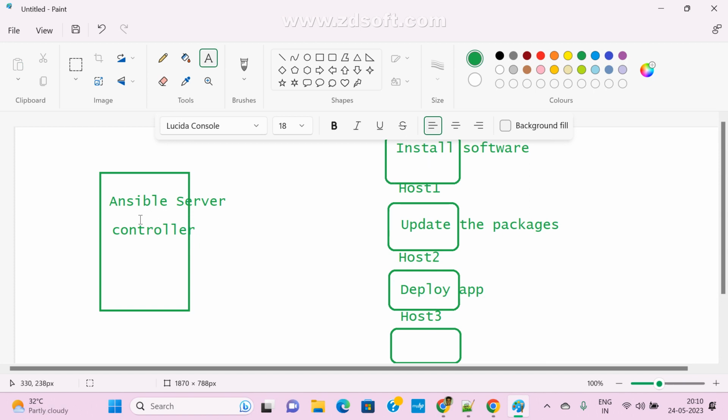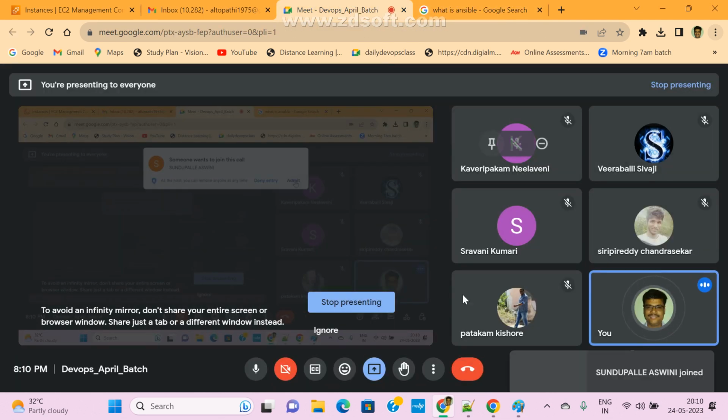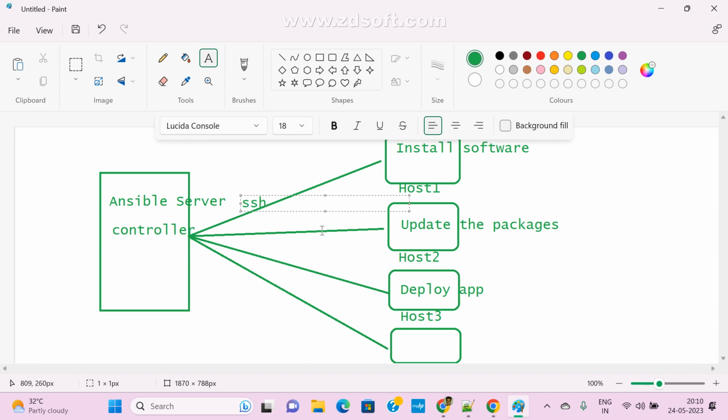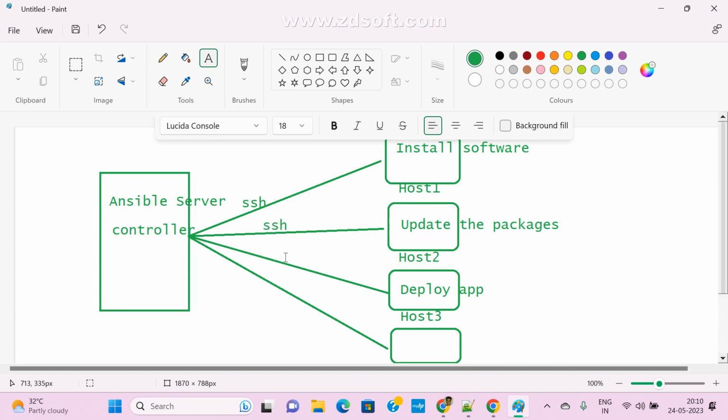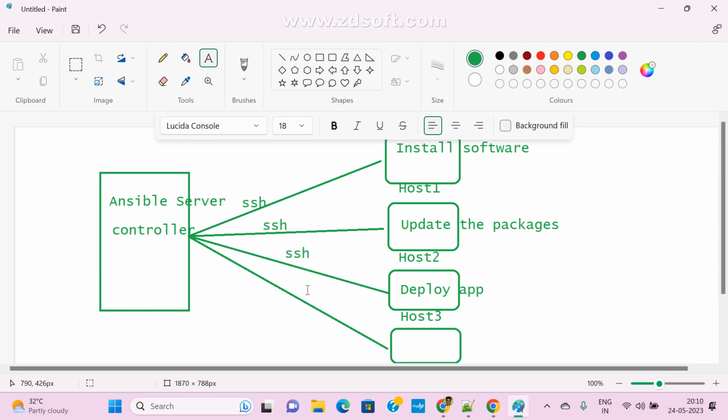So how is Ansible connecting to these host machines? With the help of SSH. We know what SSH is, right? Secure Shell. With the help of Secure Shell only, my Ansible server is connected to my host machines. Here also we are going to do the setup, first generating the SSH key. That is how it connects my Ansible server and my Ansible host machines. See here, SSH, and this is also SSH.